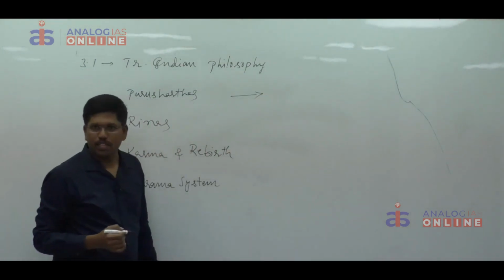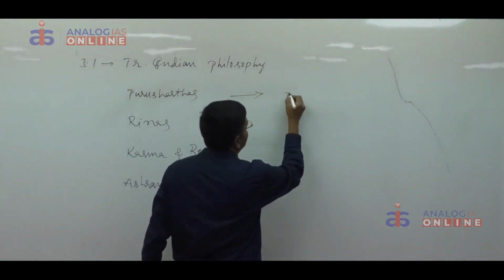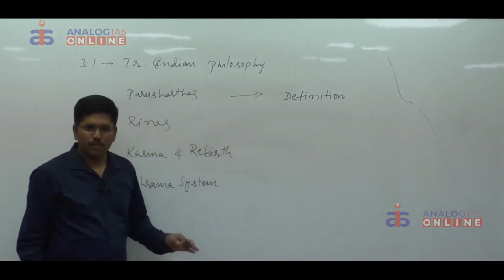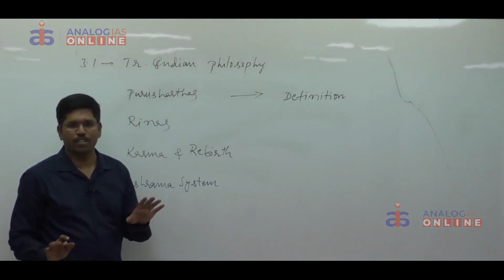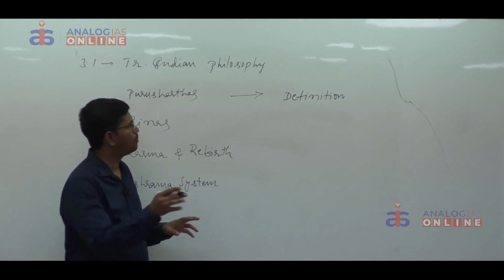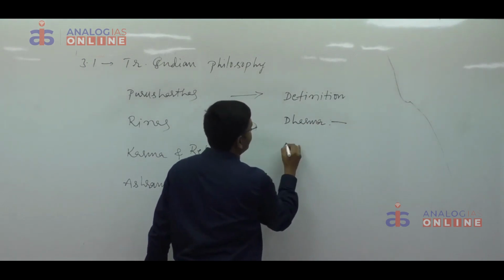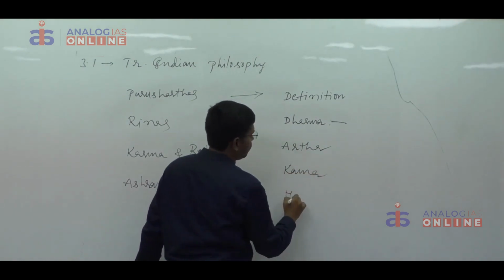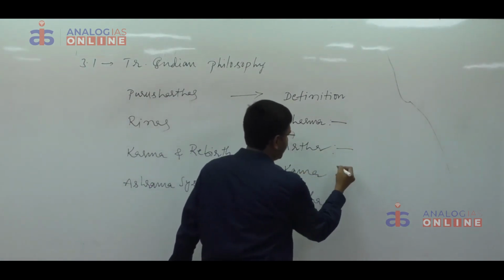When the question is asked in the exam, they will mention like this only, Purusharthas 10 marks. Then we have to write what is the meaning of Purusharthas, the definition. According to traditional Indian philosophy, every Hindu has to achieve 4 goals in his life. They are called Purusharthas. They are Dharma, Artha, Kama and Moksha. Then put subheadings: Dharma, Artha, Kama and Moksha. 4 subheadings. They must be clearly visible to the examiner.